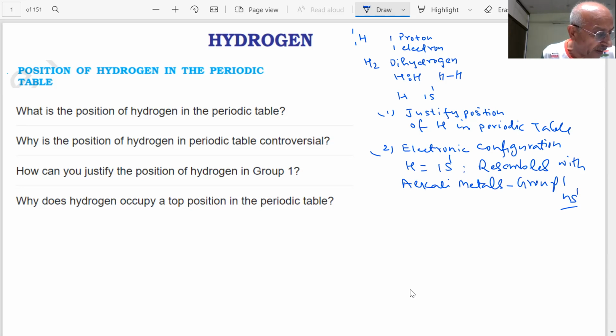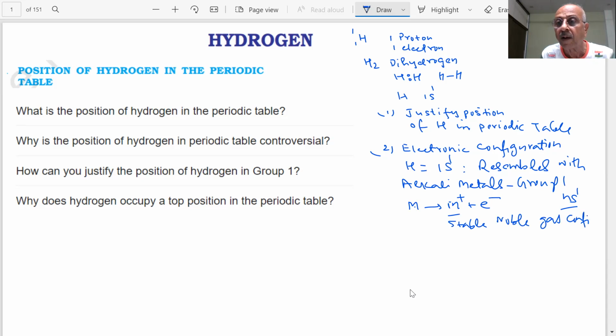Group 1 has ns1 configuration. Therefore, we can justify the position in group 1. And you know that these elements will immediately lose an electron. These alkali metals, you know what they do, students? They lose one electron because then they attain a stable noble gas configuration.